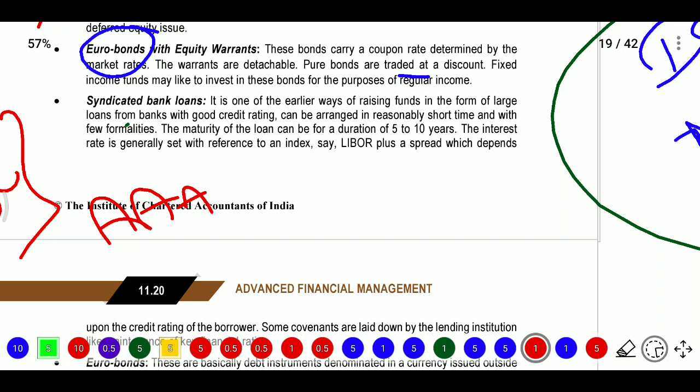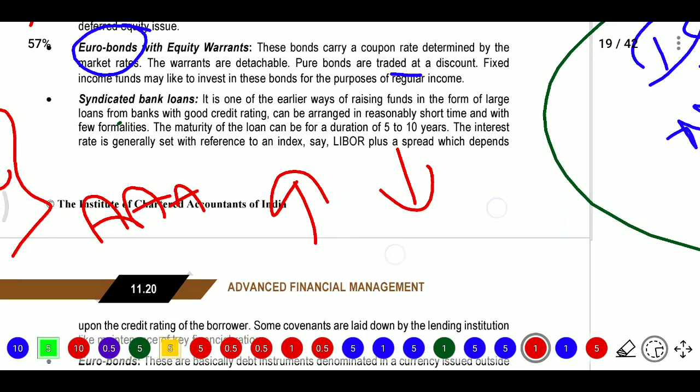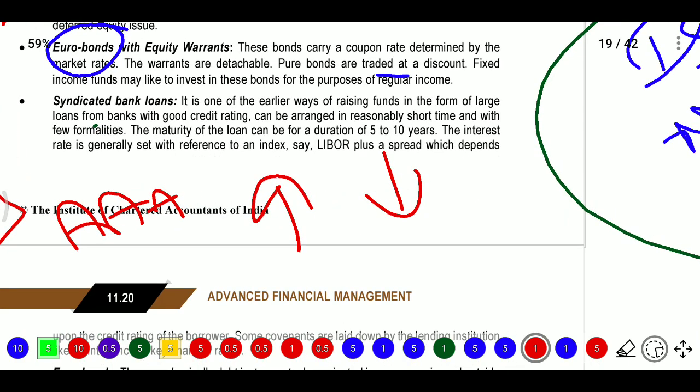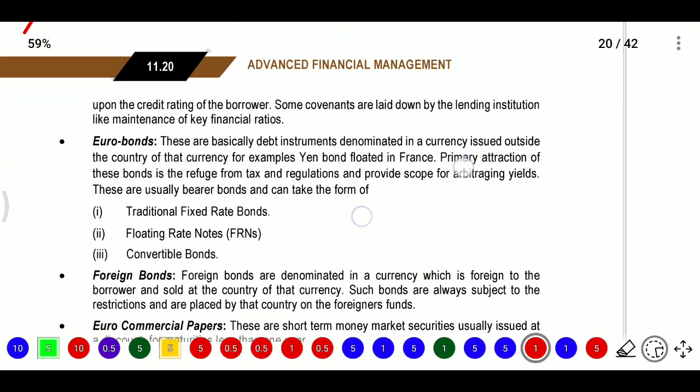If the company has a good rating, then the risk is low, and here there will be reasonable short term and few formalities. The maturing loan can be for a duration of 5 to 10 years, and the interest rate will be set with reference to an index or LIBOR plus 2%. They will use different interest rates.